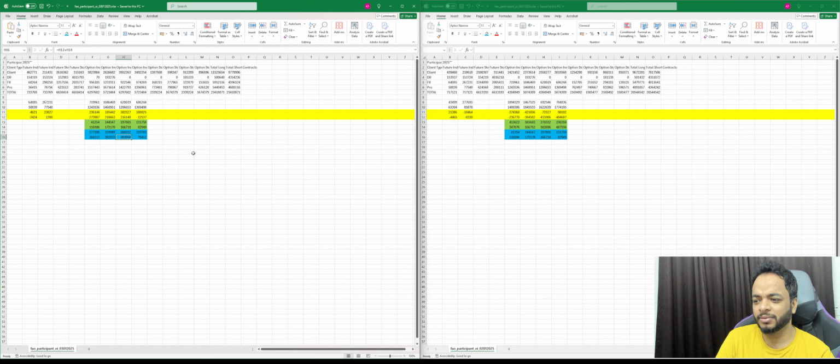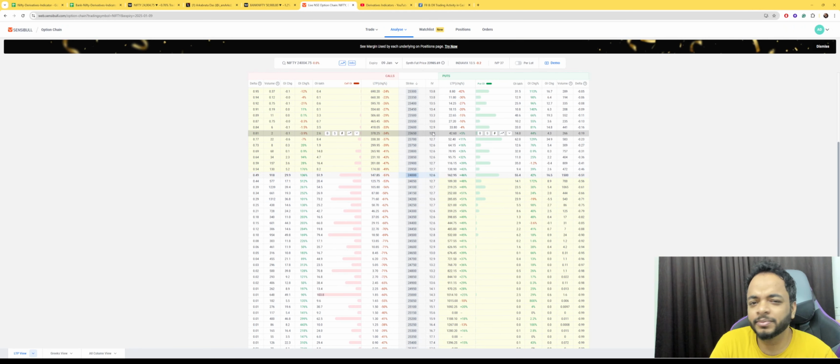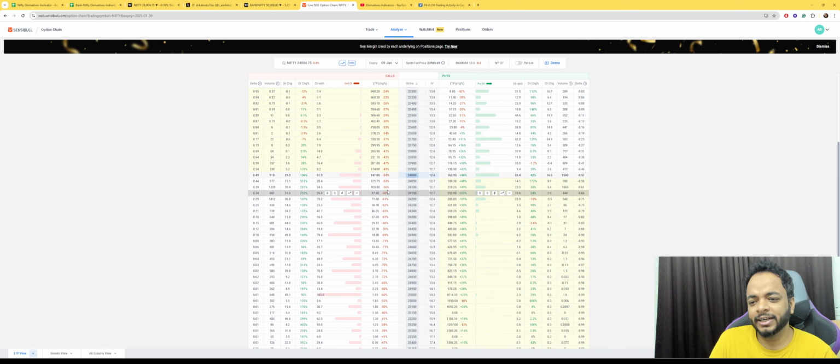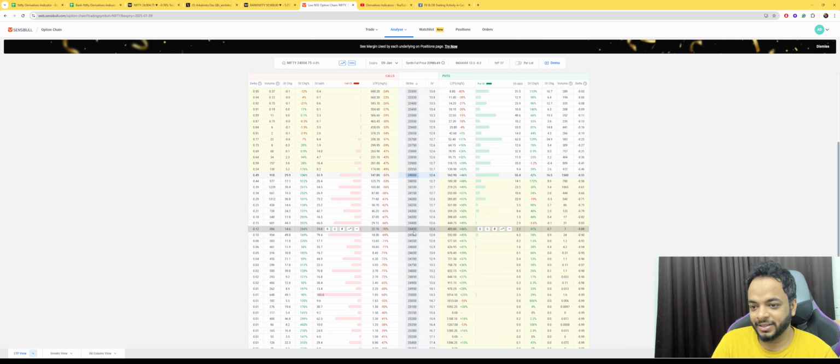You can see call buying and call writing are almost the same amount, and they are put buyers. So overall, put buying and call writing have happened from the prop desk section. The data is suggesting the situation could be neutral to bearish. I'm not saying heavily bearish. Data might develop and then we can go heavily bearish, but for now it's kind of a sell-on-rise market. That's what the data points are suggesting.